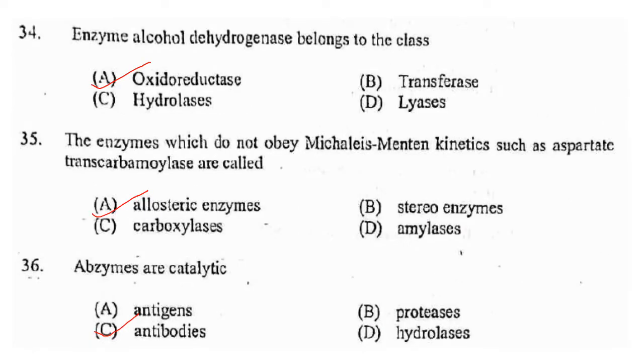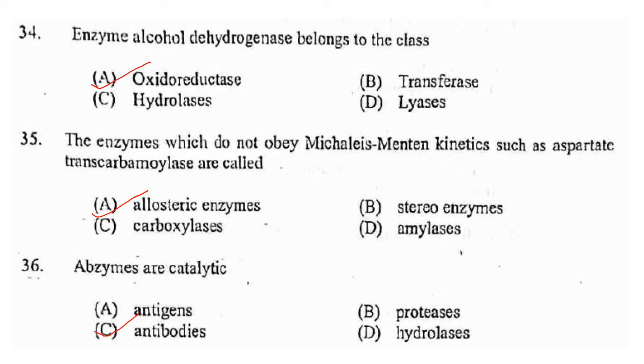Next one. Enzyme alcohol dehydrogenase belongs to the class. Alcohol dehydrogenases are a class of zinc enzymes which catalyze the oxidation of primary and secondary alcohols to their corresponding aldehyde or ketone using NAD+ or NADP+ as electron acceptor. So they belong to the class oxidoreductase. Answer is option A. The enzymes which do not obey Michaelis-Menten kinetics, such as aspartate transcarbamylase, are called allosteric enzymes. So answer is option A.